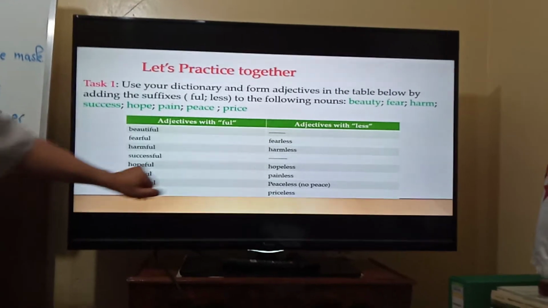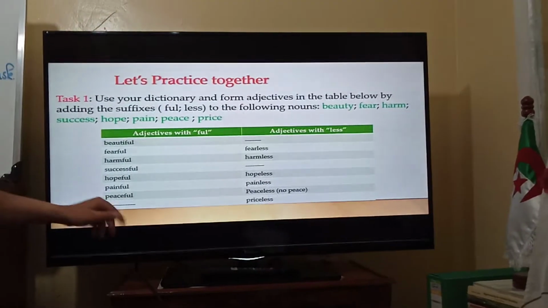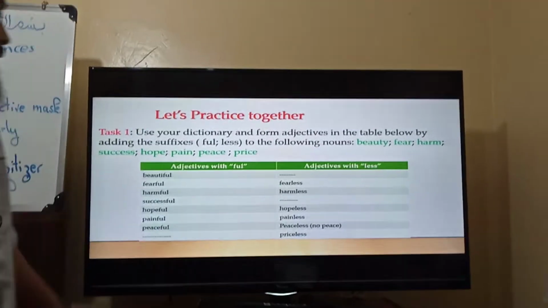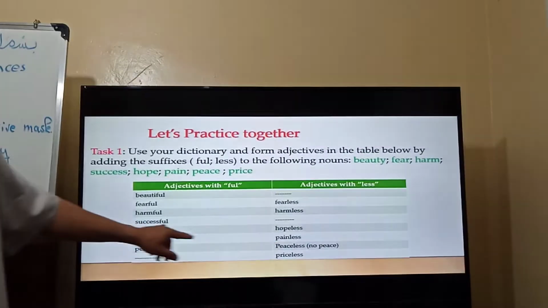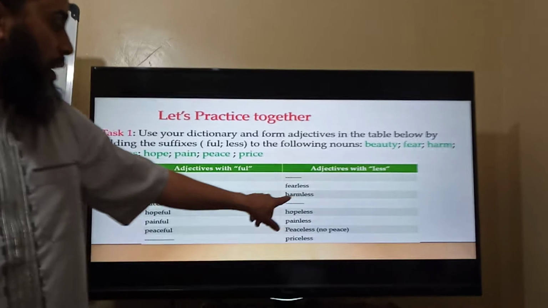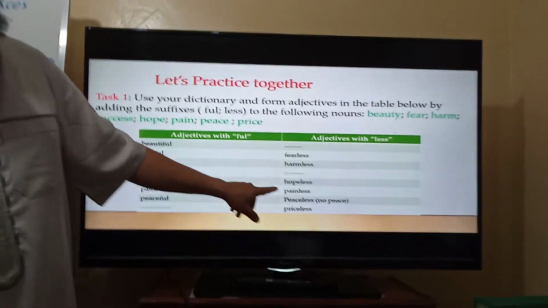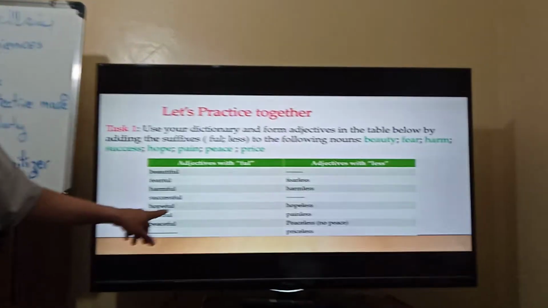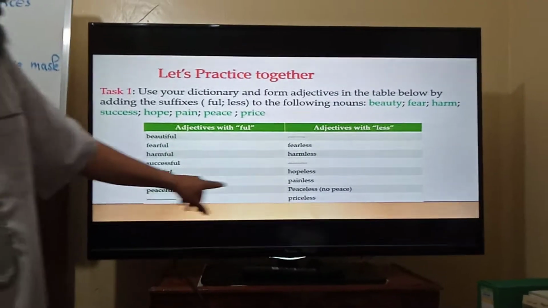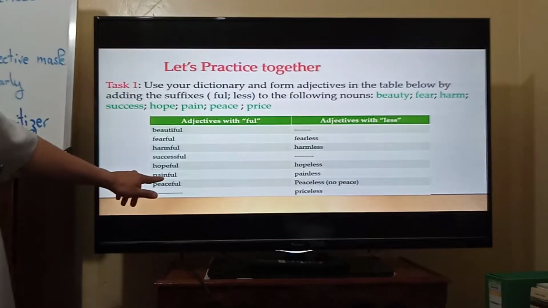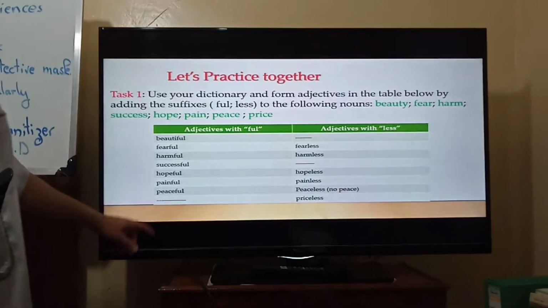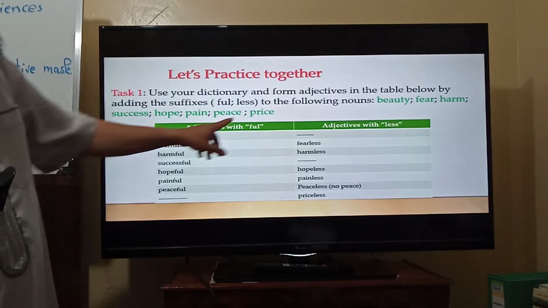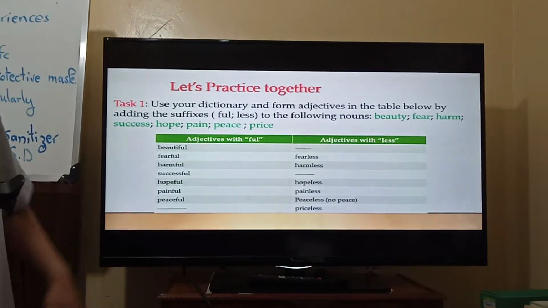Fearful, fearless. Harmful, harmless, the contrary. Now, successful. In some dictionaries and on the internet we have successless, but it is a very rare usage. Now hopeful, hopeless, painful, painless, the contrary. Now peaceful, peaceless means no peace. And of course, concerning priceless, we don't have priceful, by the way.